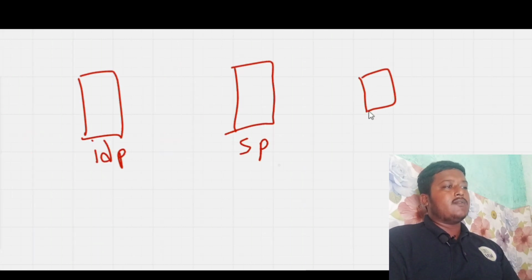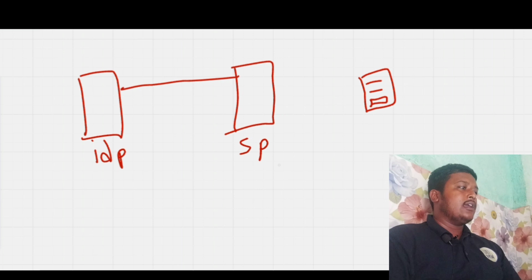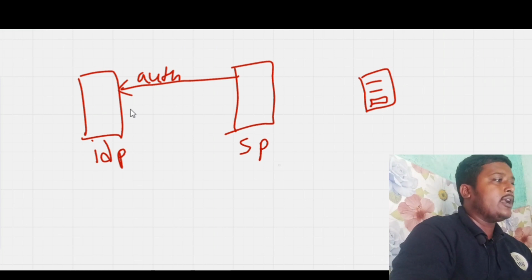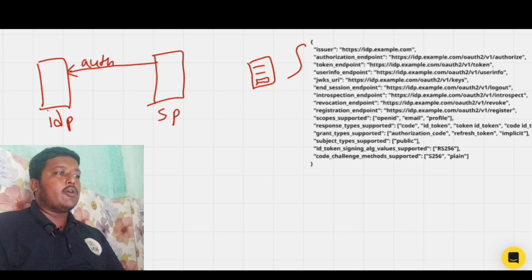You have the login page of the SP, where you can either log in using credentials such as username and password, or use another method, such as login with Google, login with Azure, or login with Facebook. You must have seen this on login pages. If you click on it, SP will make an auth request at the authorization endpoint of the IDP. If you want to see all the endpoints of the IDP, these are all the endpoints exposed by the IDP at the time of registration.